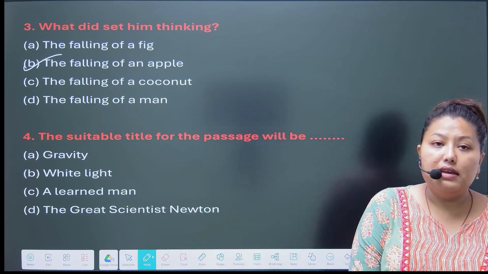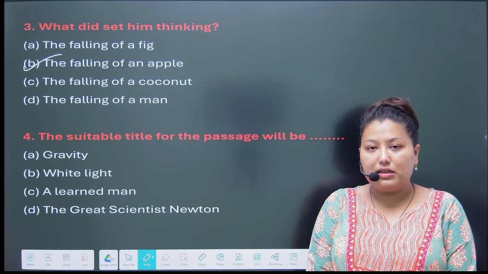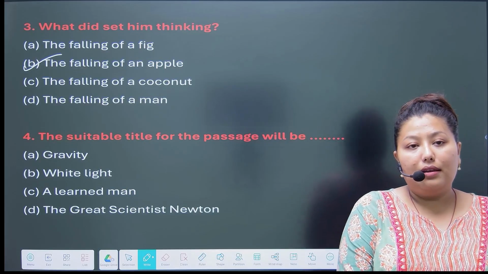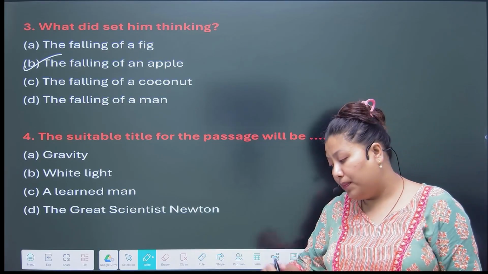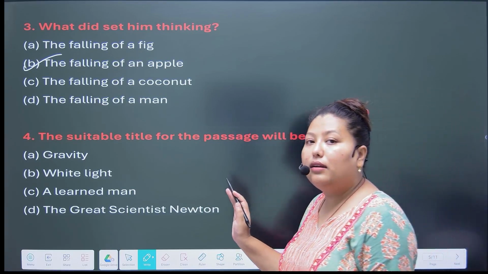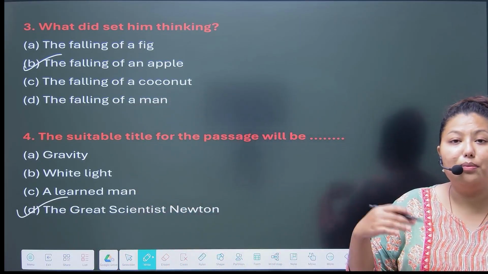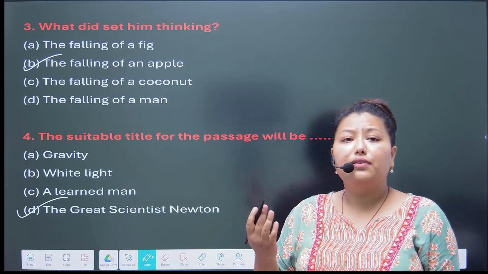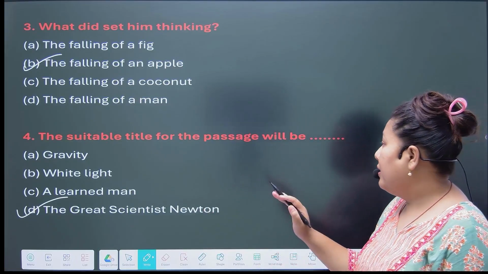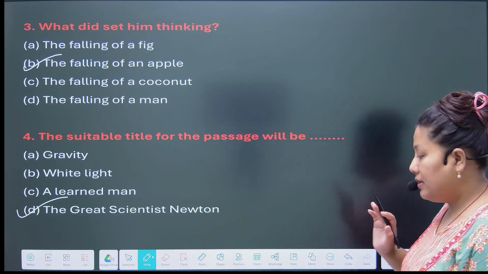Okay. Next, the suitable title for the passage will be. So what will be the suitable title for this passage? Options are Gravity, White Light, A Learned Man, The Great Scientist Newton. So in this passage we learned about Newton. So the suitable title for this passage will be The Great Scientist Newton. We'll know about the great discovery of Newton, and he was a scientist. So the correct suitable title for this passage is The Great Scientist Newton. Option number D is the correct answer.